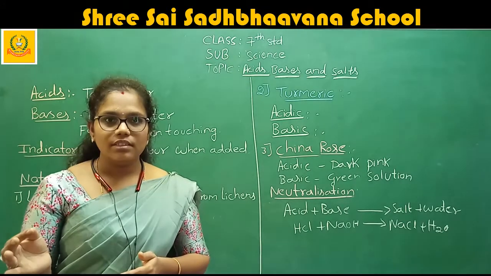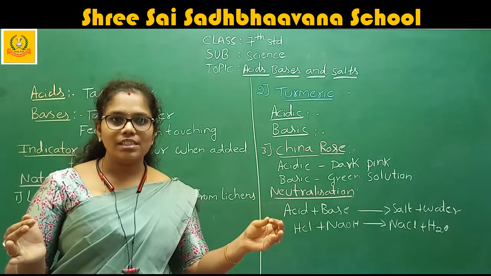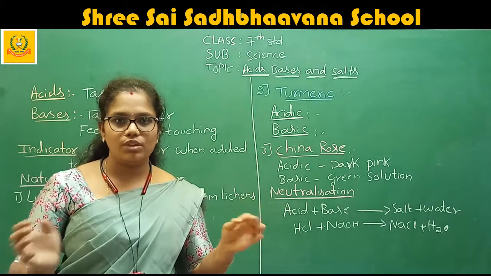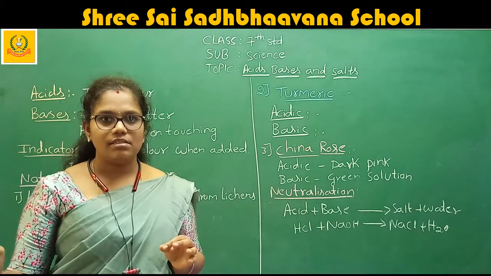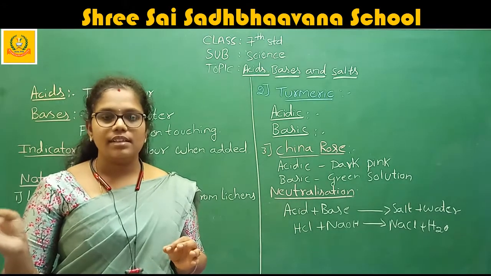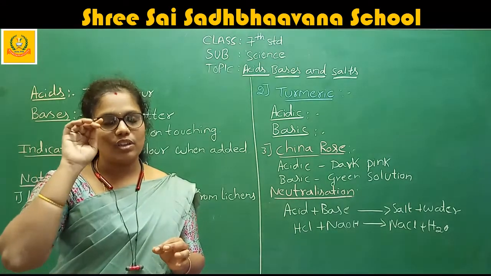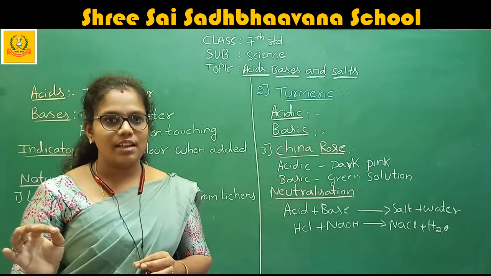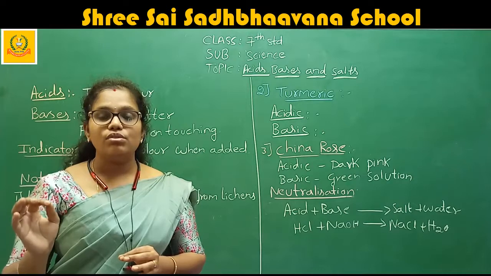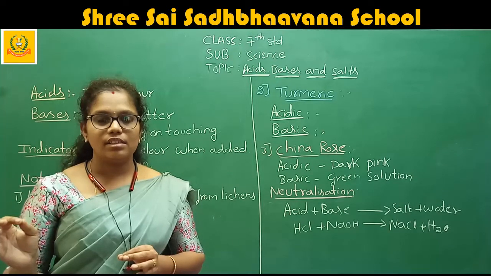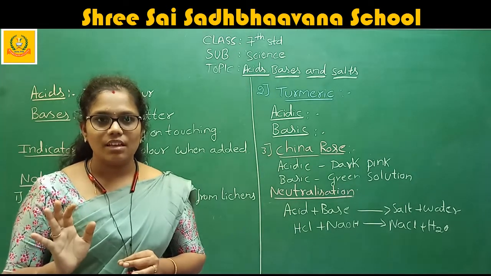Don't ever think, ma'am, that we are going to taste the acid because we said it has a sour taste. Don't taste these strongest acids: sulfuric acid, nitric acid, hydrochloric acid. They are very strong acids. That's why you should not taste them.